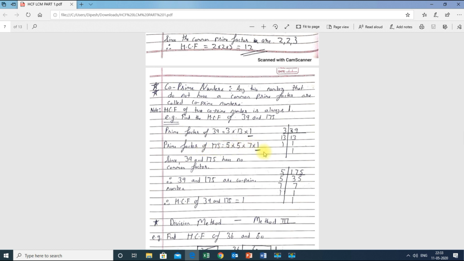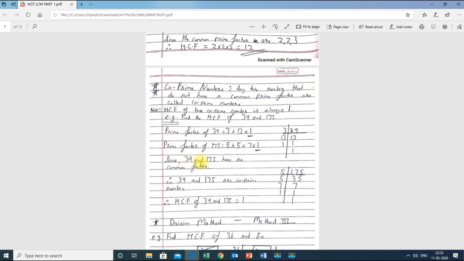Now you can check these numbers. See, there is no common prime factor, but over here 1 and 1 is repeating. Therefore I can say that when only 1 is repeating and no other number is repeating, the given numbers are co-prime numbers. And since it is a co-prime pair, we have already noted that the HCF is 1.